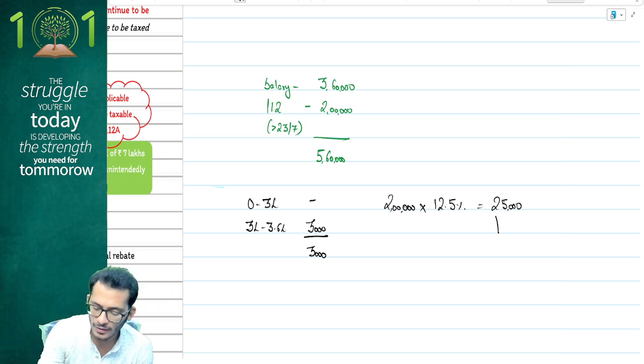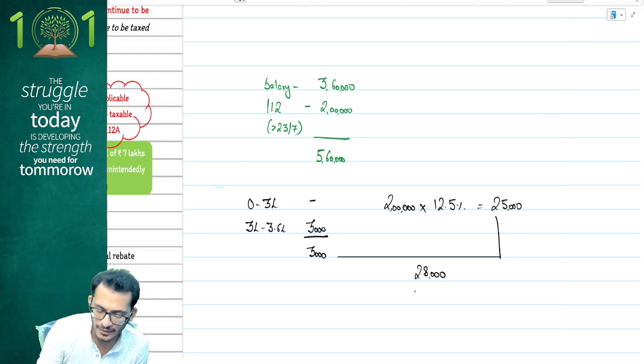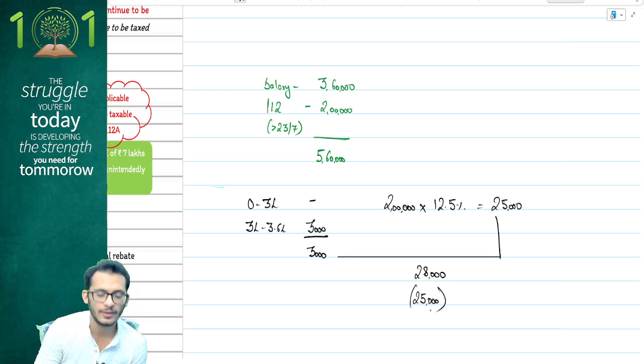Yes, adding both the taxes together, you should have a total tax of 28,000. Now, normally, because the slabs have changed, you should have got a rebate of only 20,000, but the current year amendment does not make any modifications, and therefore you are eligible for a full rebate of 25,000.